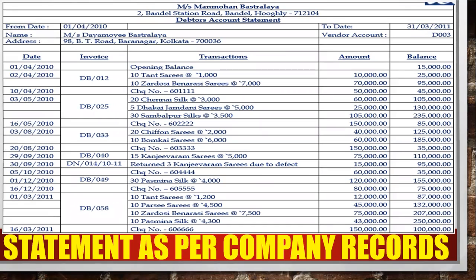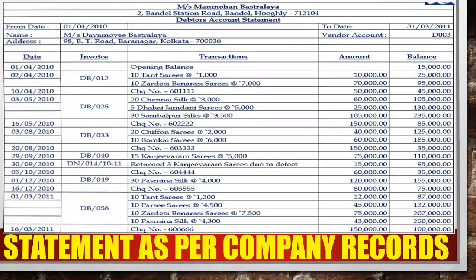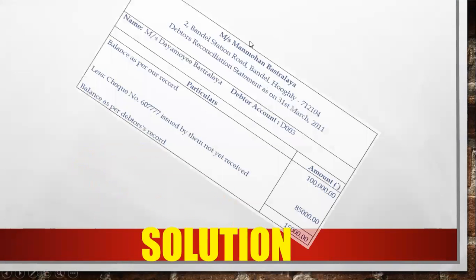Clear? So here also, from the debtor there is a 15,000 balance, because the last transaction is not matching with us. Okay. So you have to prepare a reconciliation statement over here. So this is the solution.